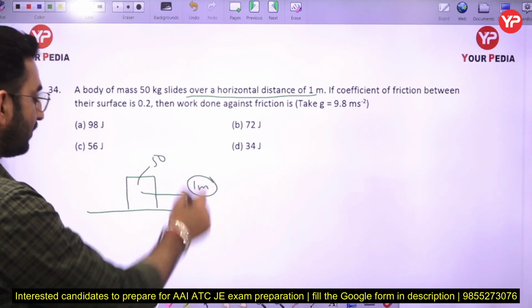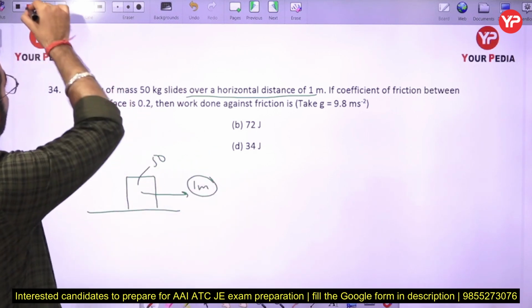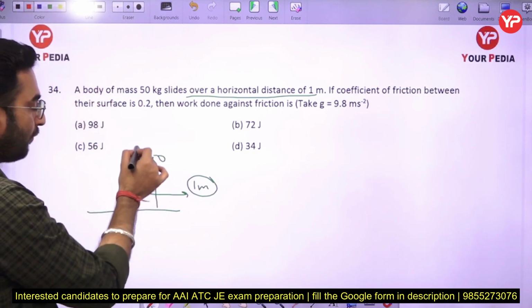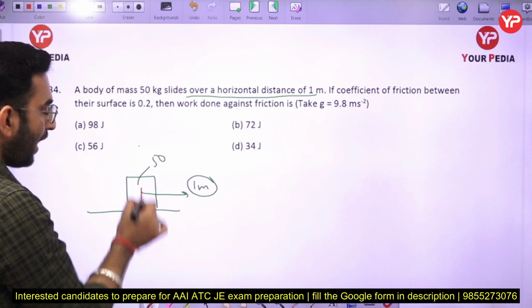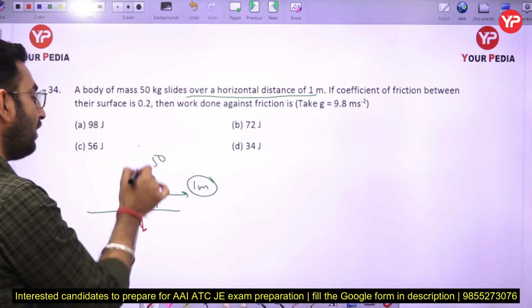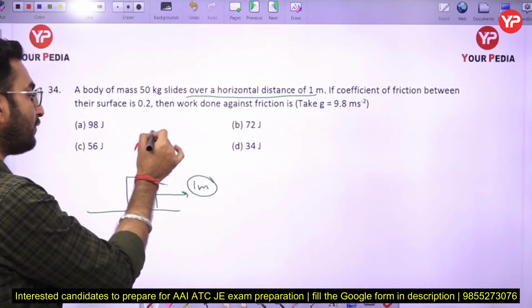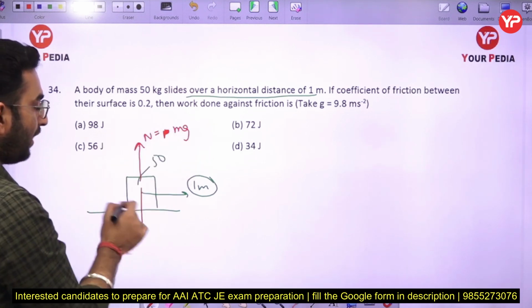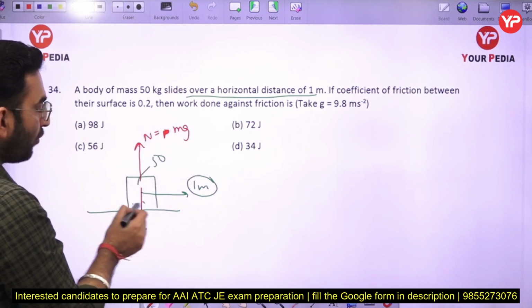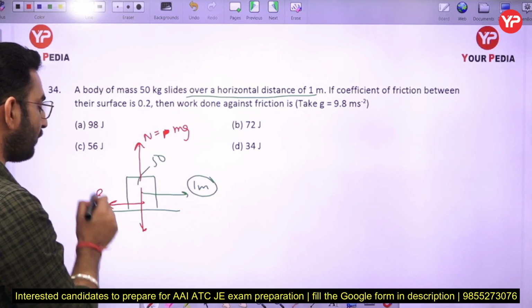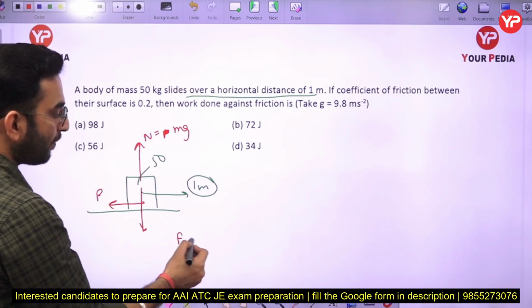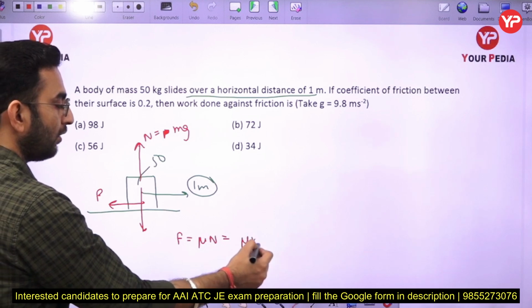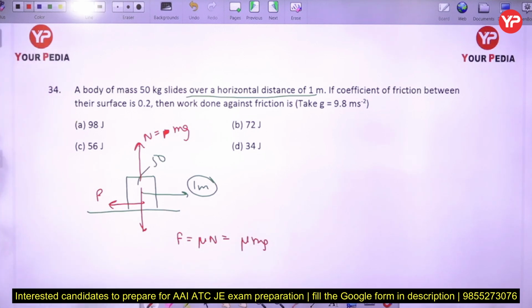So now just see here. Basically, first of all, due to the weight acting downward, there will be a corresponding normal reaction which will have a value of mg, and opposing the motion of the body we are going to see the frictional force, and the frictional force is going to have a magnitude of mu times N. So I can say the frictional force is going to be equal to mu mg here.